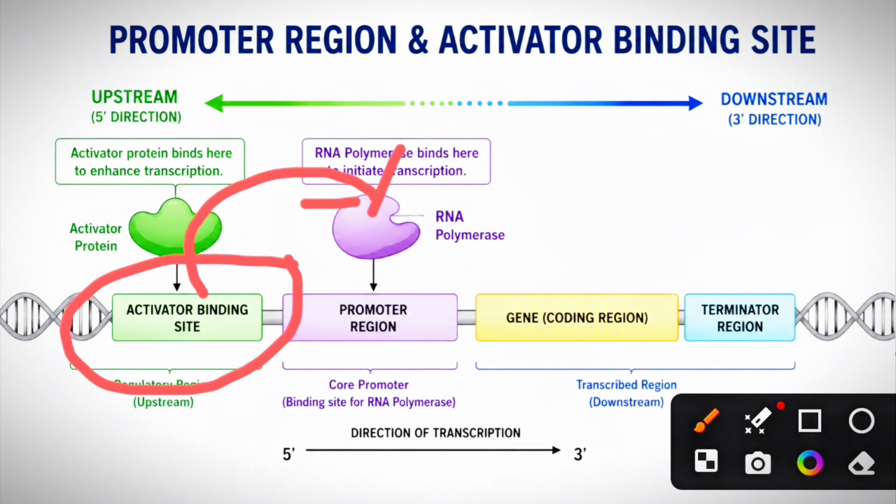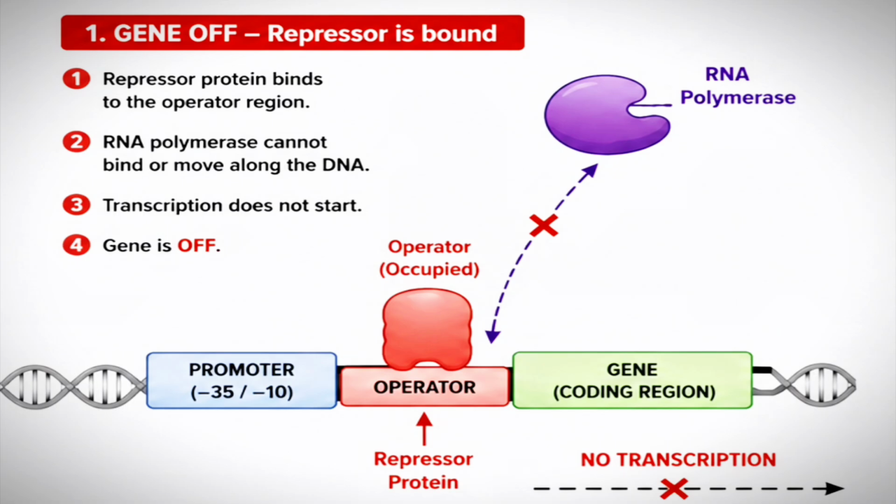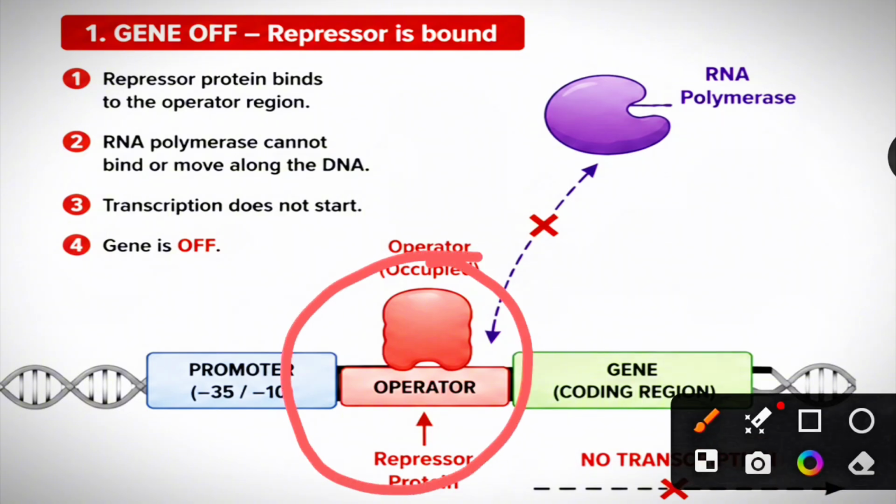If it is not an activator but a repressor protein, that will bind to the operator region. Here you can see, it is a repressor protein that binds to the operator region. It does not allow RNA polymerase to do its function.